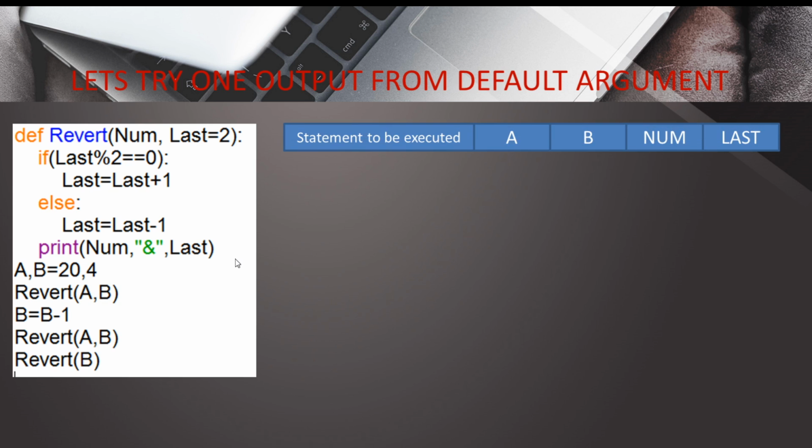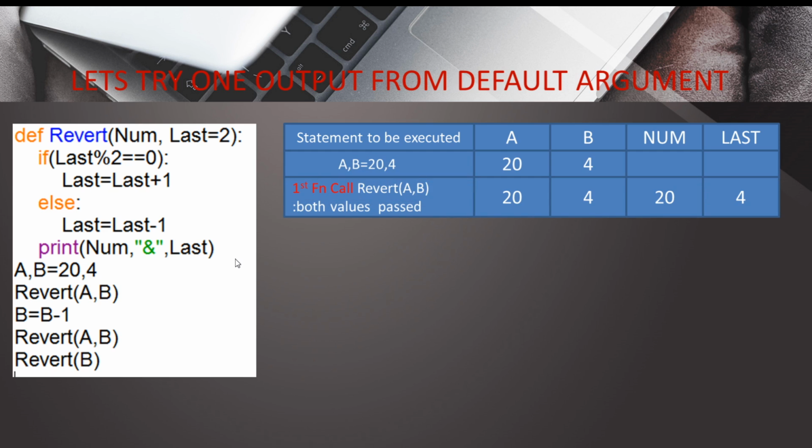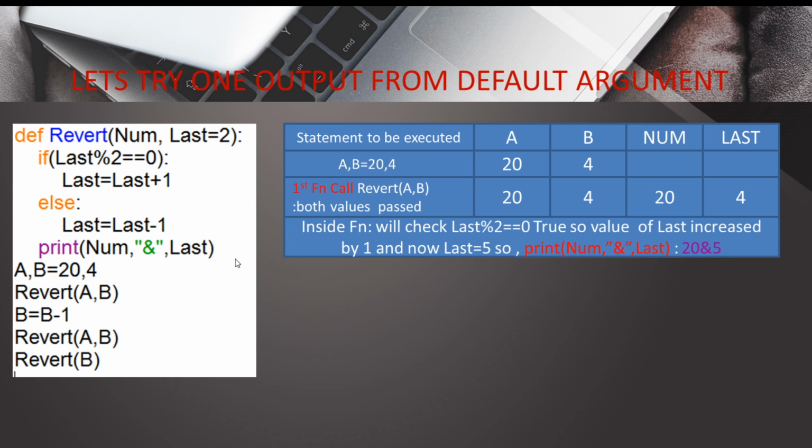Statements to be executed: a, b, num, and last. We already saw that a is 20 and b is 40, and then when the first function calling statement occurs, it takes 20 and 4 as arguments, and it assigns num to 20 and last to 4. Since the value of last, which is the default argument, is passed, we will take the passed value. So in this execution we will get the output as 20 and 5 after executing the statement inside the function definition. The output will be 20 and 5.